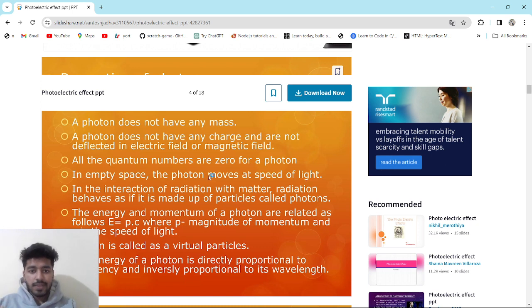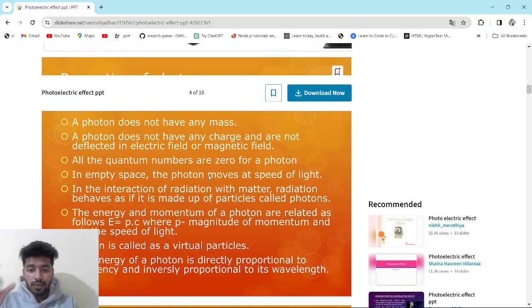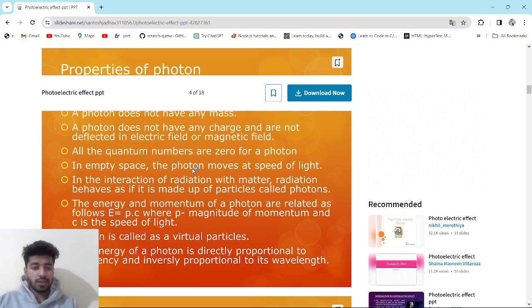In the empty space, like a room where no one is there, if we can run the photon, it moves at the speed of light. What is the speed of light? It is the same as the photon's speed in empty space.